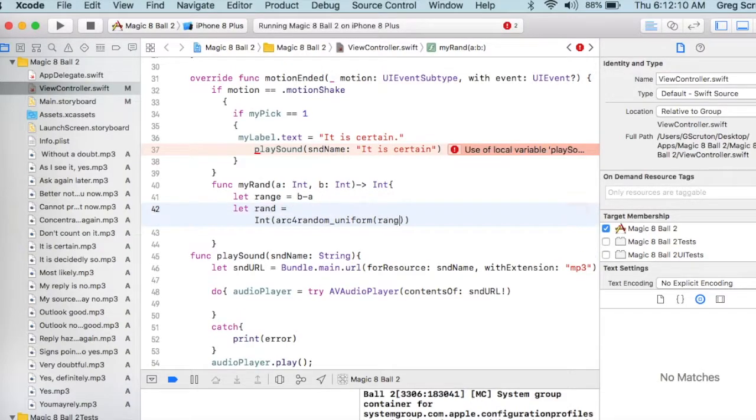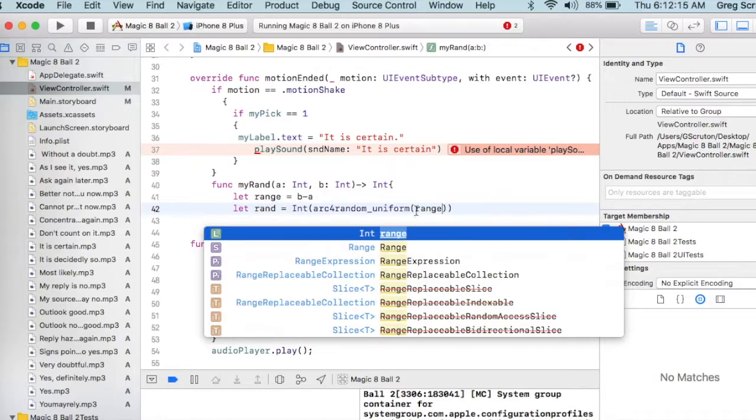We're going to send it the range, this number, the range. If the range is like 10, it's going to generate a number between 1 and 10. If the range is 5, it's going to generate a number from 1 to 5. So if we sent A being 6 and B being 10, it's generating a number between 6 and 10. So the range is 10 take away 6, which is 4. So it's picking a random number between 0 and 4, like 0, 1, 2, 3, 4.